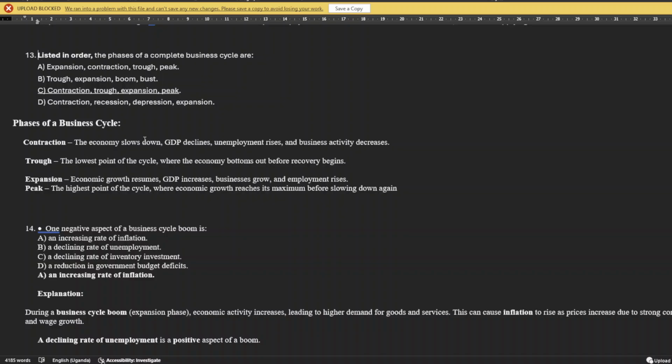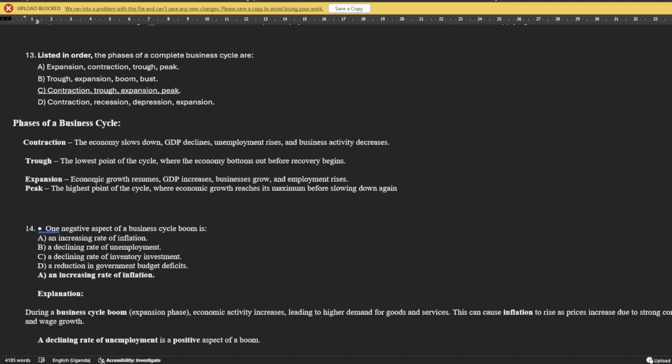Contraction means the economy slows down, declines, unemployment kicks in, rises, and business activity decreases. Trough means the lowest point of the cycle, where the economy bottoms out before recovery starts. The lowest point before the economy starts to recover is the trough.